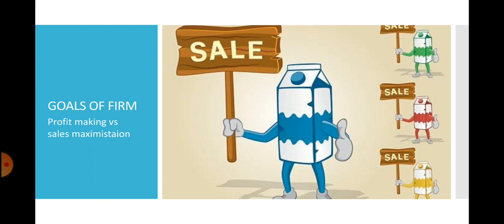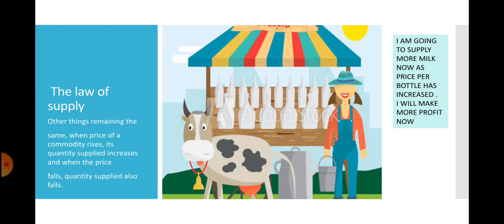Goals of the firm. Depending upon the goal of a firm, supply may increase or decrease. Like if the objective is to maximize sales, then a firm may supply more even at a lower price, which will not be the case if the goal of a firm is profit making. So these were the factors affecting supply of a commodity. Now, keeping all factors constant except own price, we can establish the law of supply.